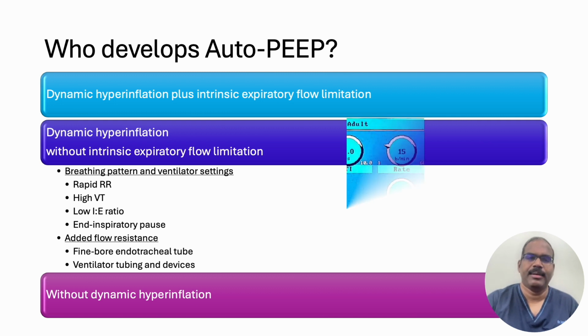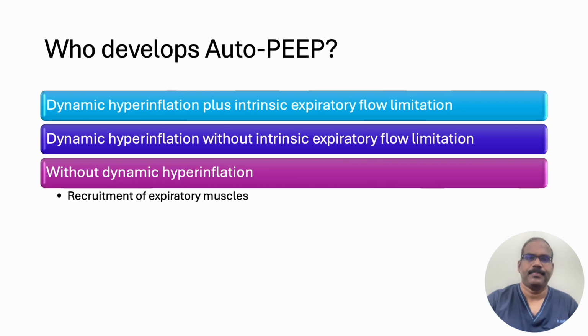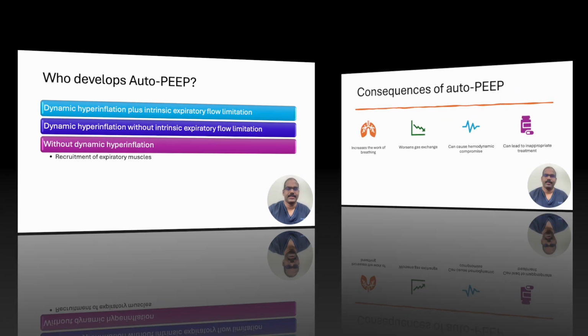This happens when your breathing pattern or ventilatory settings involve a rapid respiratory rate, high tidal volume, low IE ratio, end inspiratory pause, etc., or added flow resistance as it occurs with a narrow endotracheal tube, problems with ventilator tubings and devices, etc. And the third category is conditions without dynamic hyperinflation, as it happens during recruitment of expiratory muscles.